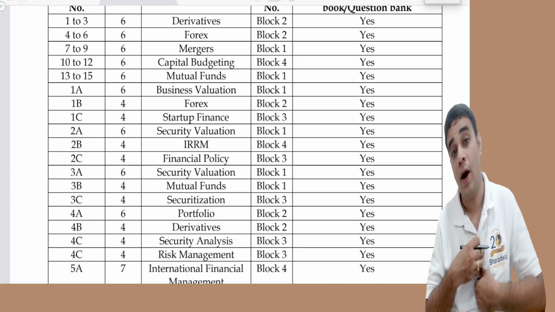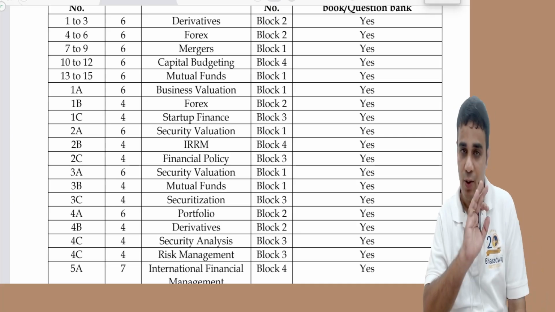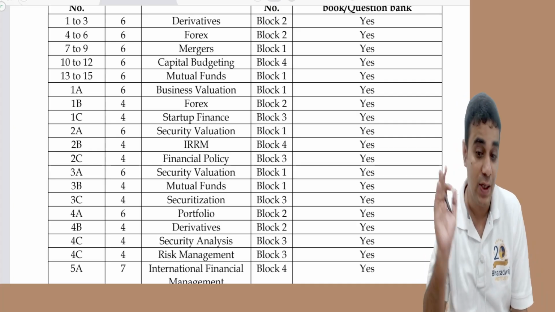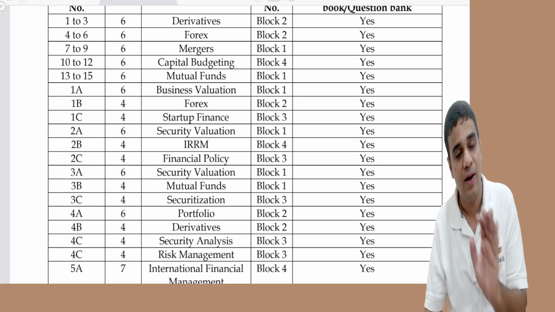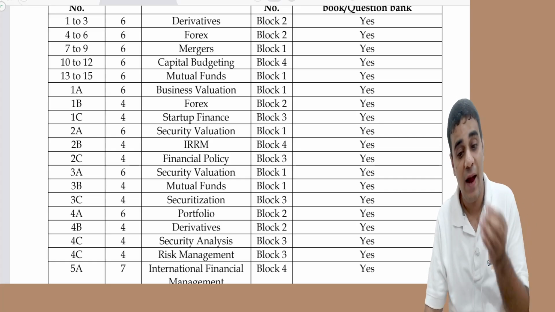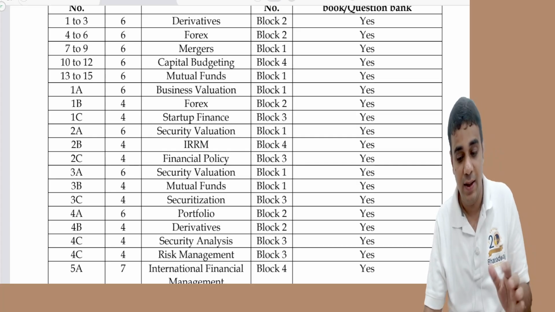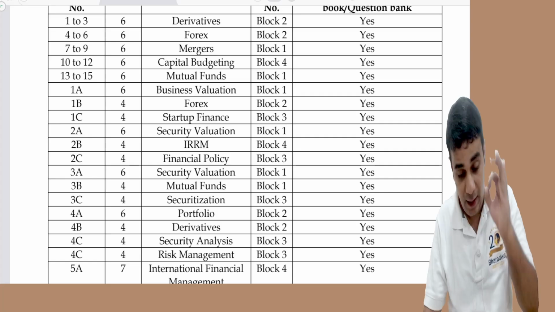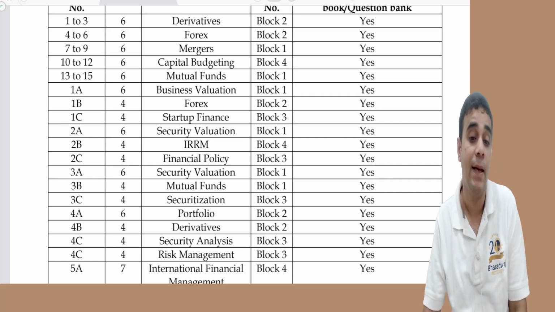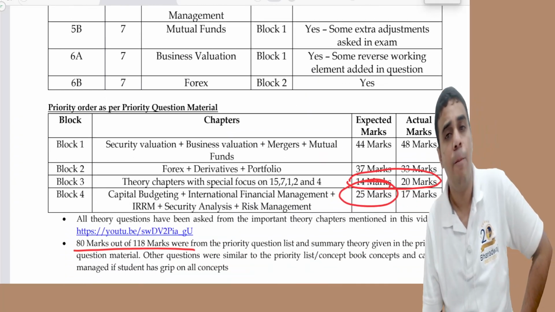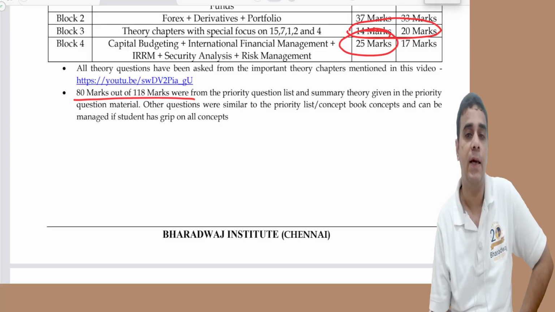And one another good thing, I think this I'm telling after a very long time, I could not see any logical gaps in the question. There were no errors in the question. In fact, decimals working, they made it very, very clear in every question. So I think one very good thing about the paper is no ambiguity in the paper. More or less crystal clear paper.